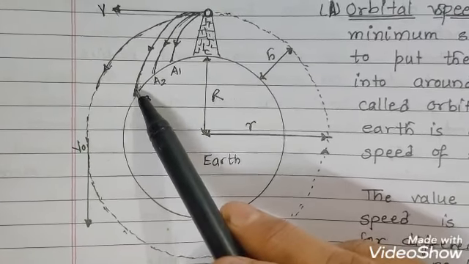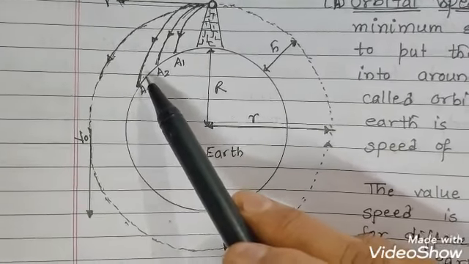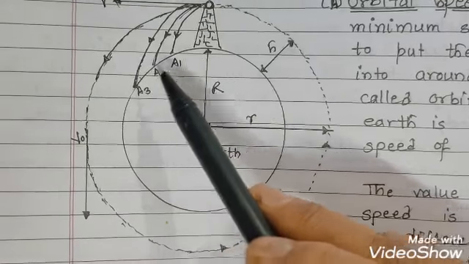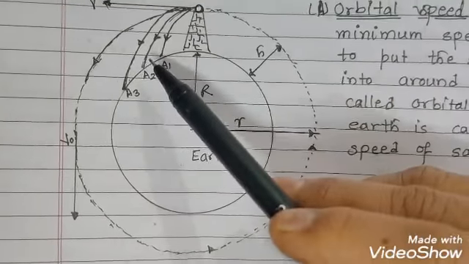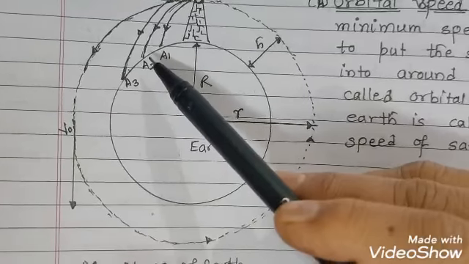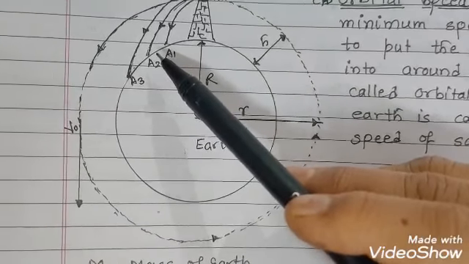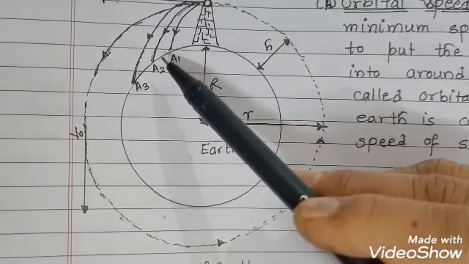The body will hit the surface of Earth at points A1, A2, then A3 as the velocity increases.